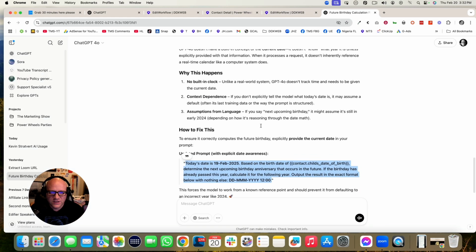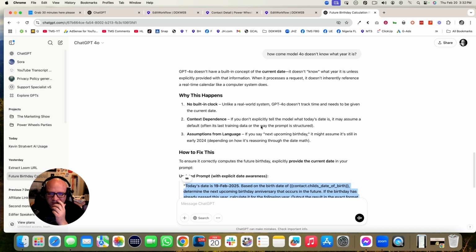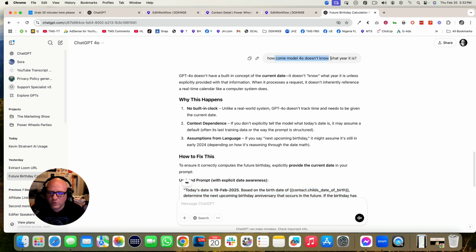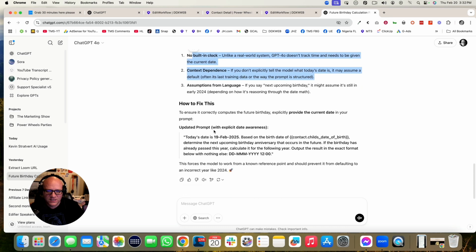So I actually asked ChatGPT, how come model 4.0 doesn't know what year it is? It says 4.0 doesn't have a built-in concept of the current date. It doesn't know what year it is, quote unquote. There's no built-in clock if you don't tell it what date it is. And it actually says how to fix it: tell it today's date is such and such. Well, I need to use this as a variable. I can't just hard code a certain date in there.